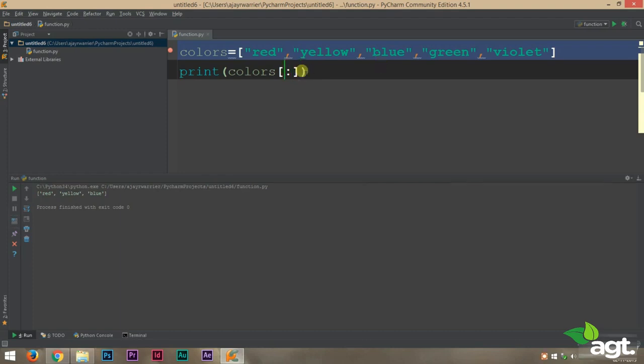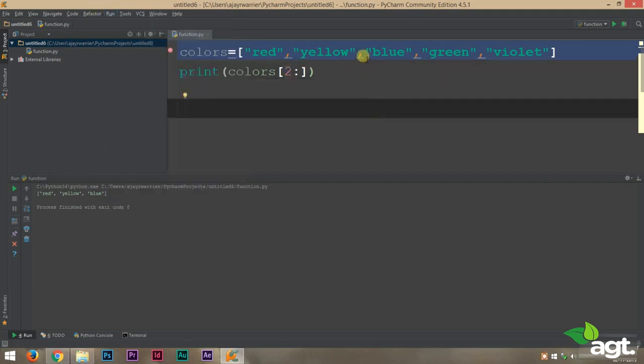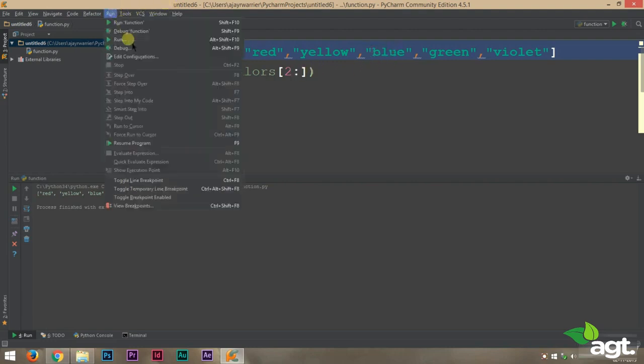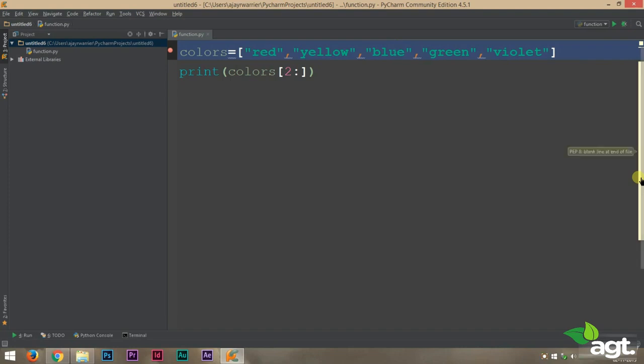The same way, you can skip the upper limit and just provide the lower limit. So it will print out elements from our lower limit to the end of the list. In this case the lower limit is 2. Our second element is blue and there is no upper limit. That means it will print out all the elements from blue. So let's run this. Blue, green and violet. If you have a clear idea on string slicing, you will have a clear idea on list slicing because both work on the same concept.